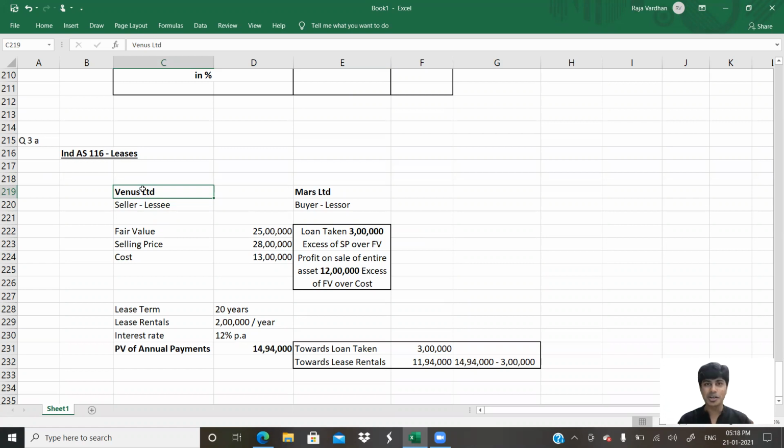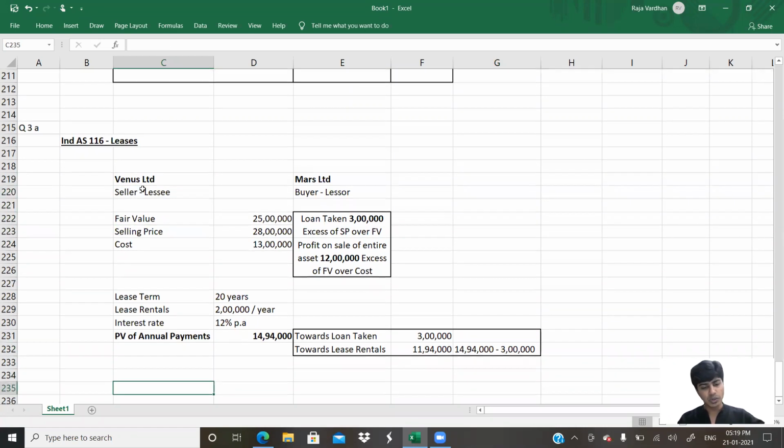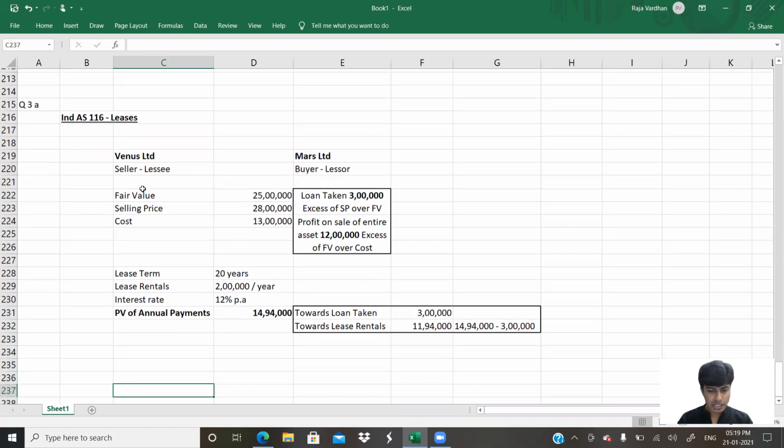So how much sale has to be recognized and how much profit on sale has to be recognized? How much of the asset is to be recognized as right to use, that is received backwards on lease, and how much is the finance liability? So that is the accounting required. You get that? So one small calculation left out. Once we do that, we are good enough to go ahead with the solution to this.